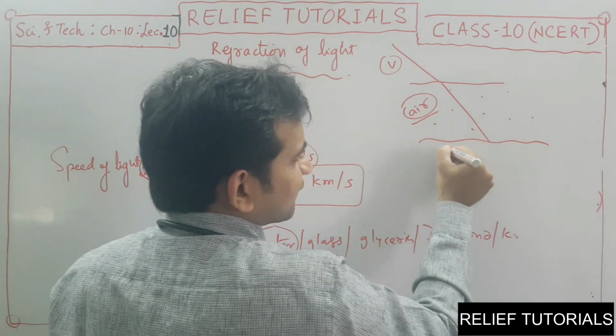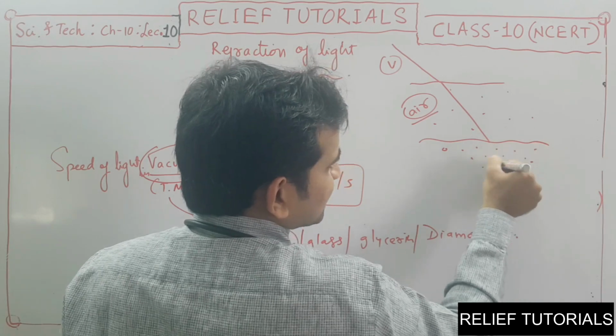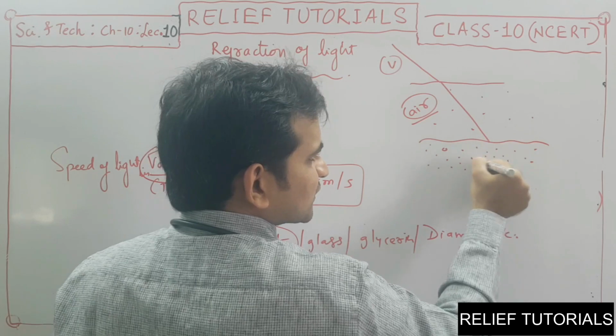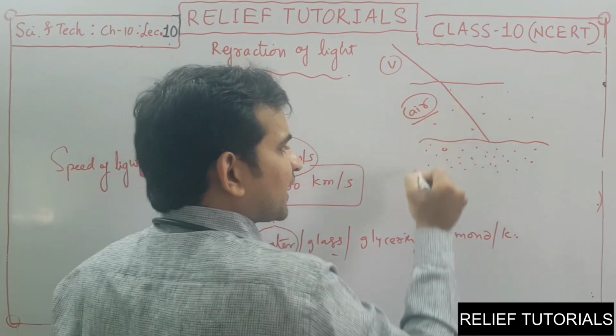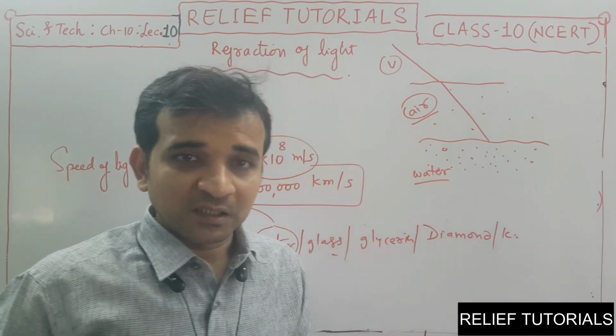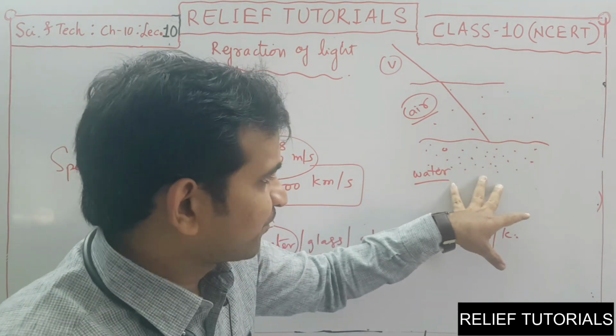Now it enters water, and we know water particles have sufficient density to oppose the speed of light. So when it enters from air to water, there will be a notable change in the speed of light. Now the speed of light decreases very much.